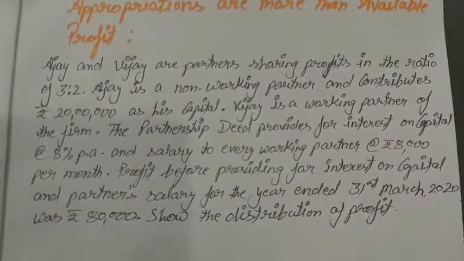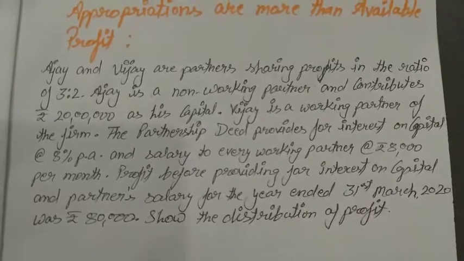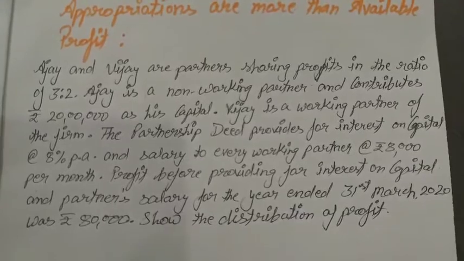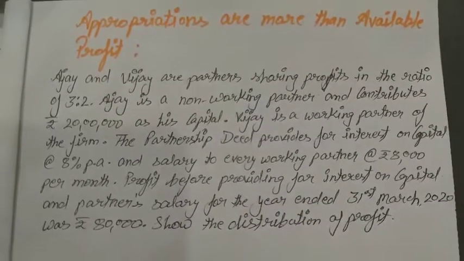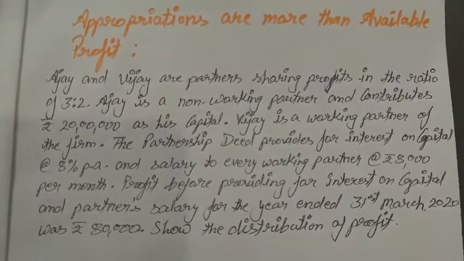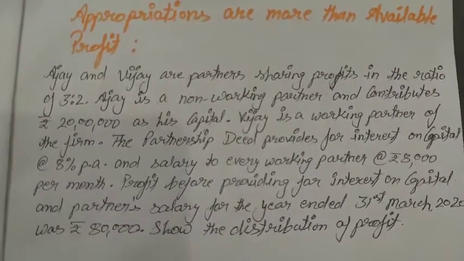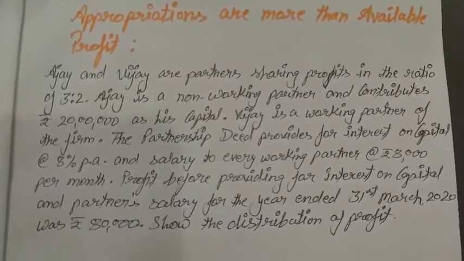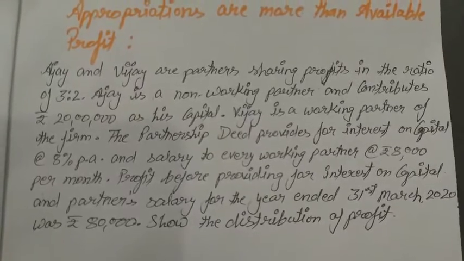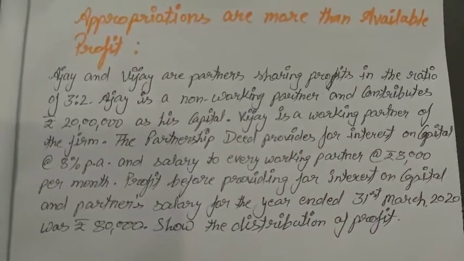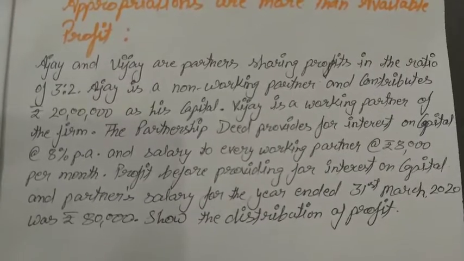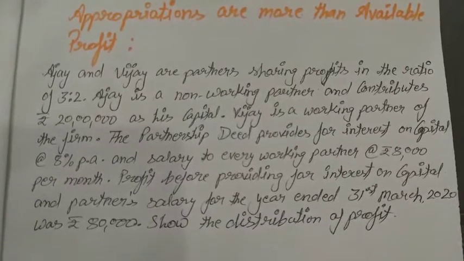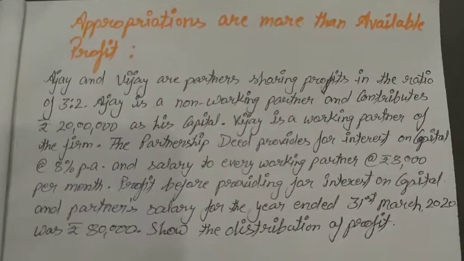Sometimes the net profit is less, but the remuneration, the interest on capital, and the reserves allowed to the partners are more than the net profit. So how is the net profit distributed among the partners? We can say the profit is less than the appropriations of profit to the partners.